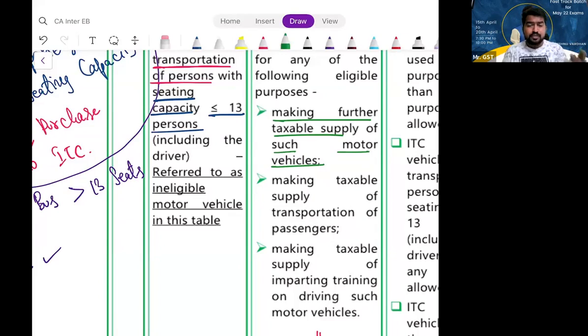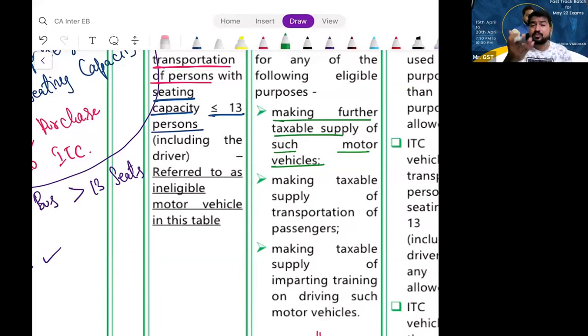So, example, you are an Audi dealer. Ashish is an Audi car dealer. Now, please tell me, if he purchases the cars from Audi company, can he avail ITC? Yes, because he is into further supply of such Audi cars. Let us assume Vivard Private Limited, Vishnuvardhan Private Limited, my shortcut, is purchasing an Audi car for its CEO, Mr. Vishnuvardhan. Can they take ITC? No, sir. So the story is, if you are into further supply of such motor vehicles, you can take ITC.